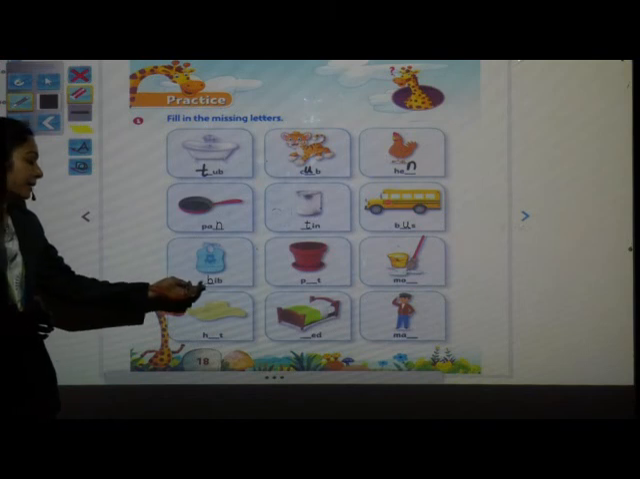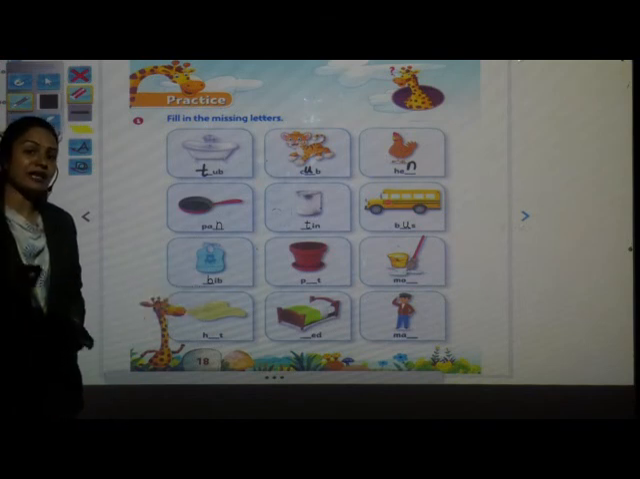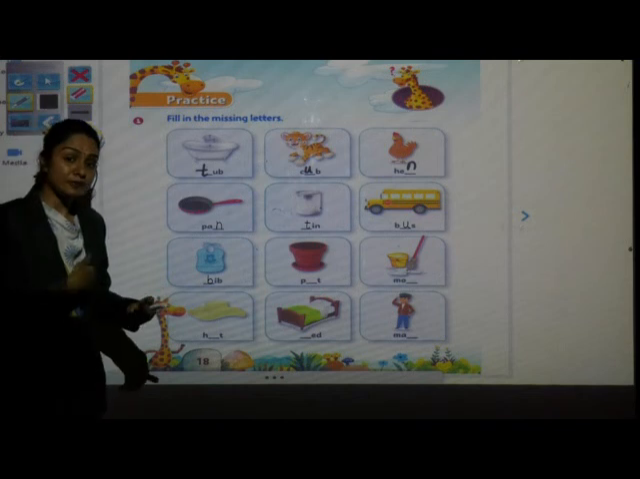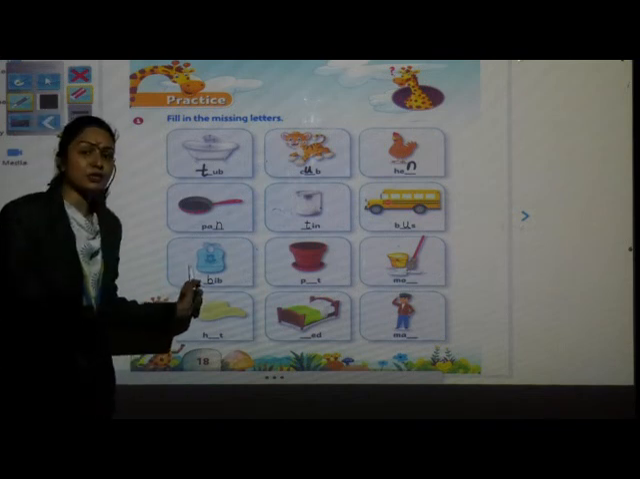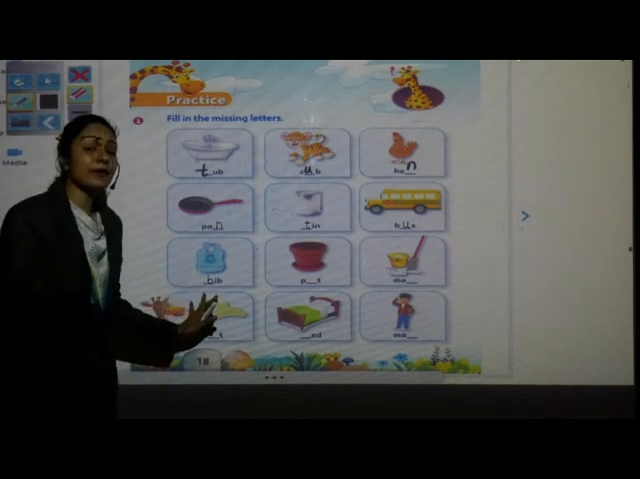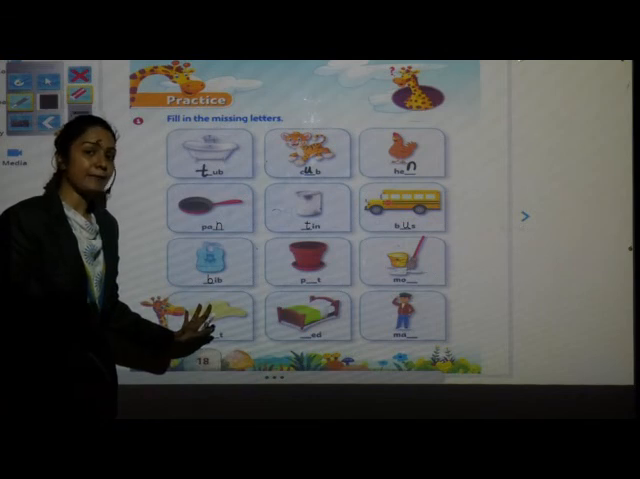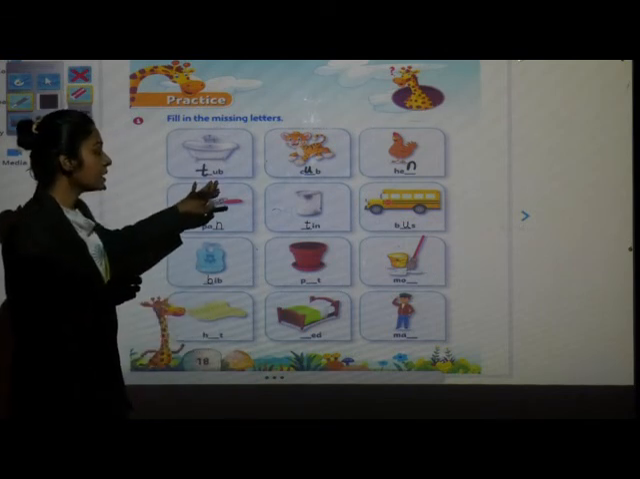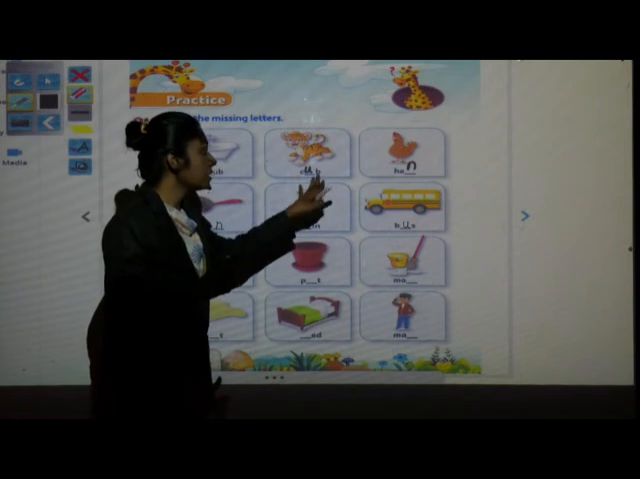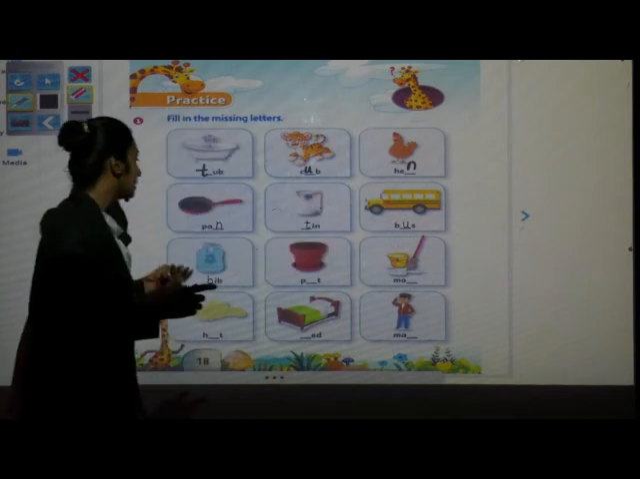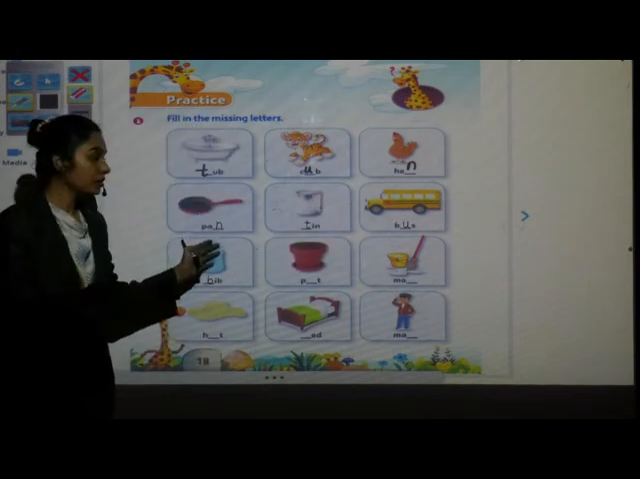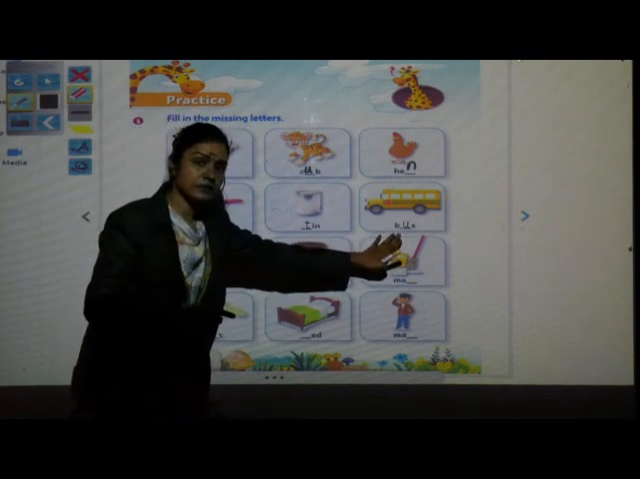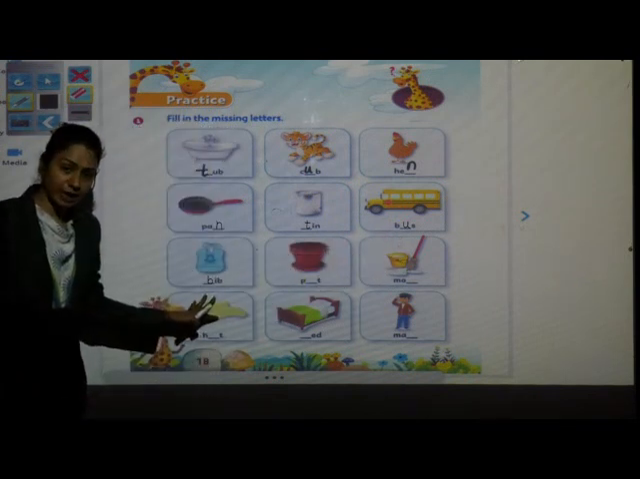Why we use this bib? Because whichever food we are feeding to that baby, it should not spill downside. For that purpose, we use this bib. Say B-I-B, bib. This is a bib. Say me in sentence. This is a tub. This is a cup. This is a hen. This is a pan. This is a tin. This is a bus. This is a bib.